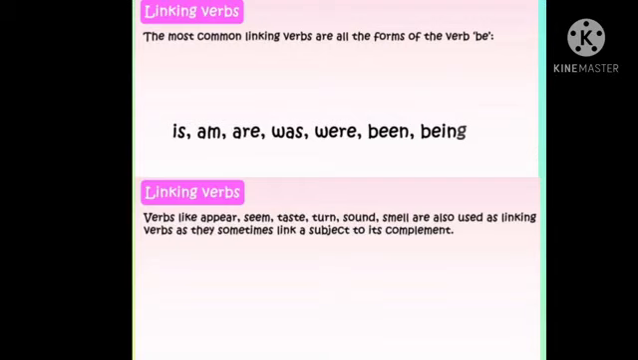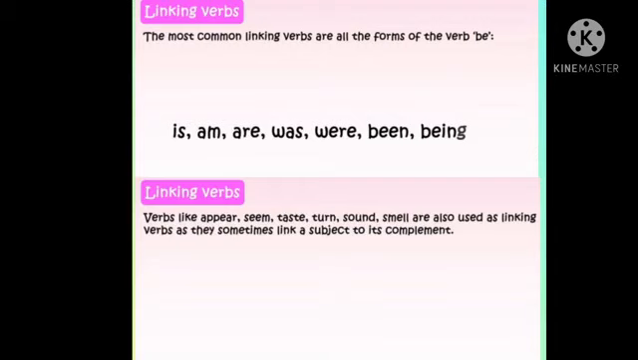Then been we also use with the perfect tense. With the perfect continuous tenses like present perfect continuous and past perfect continuous, we use been. And being, B-E-I-N-G, we use with the passive voice of continuous tense, like "Ram is being cutting the onion." Like this, in order to use passive voice, especially with the continuous tense, we use being. So you have to learn all these words by heart: is, are, was, were, be and being. These are the linking verbs.